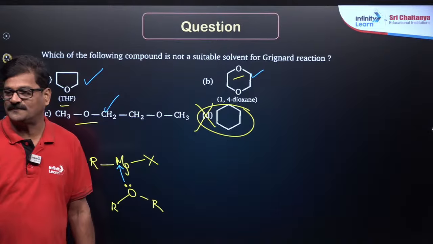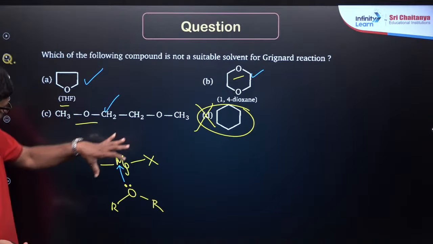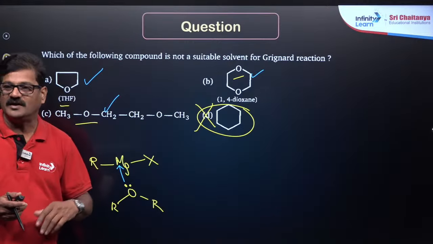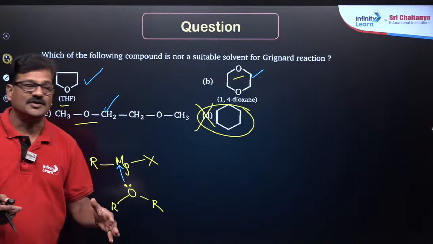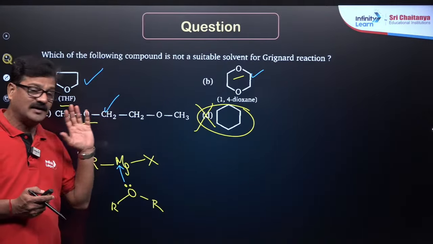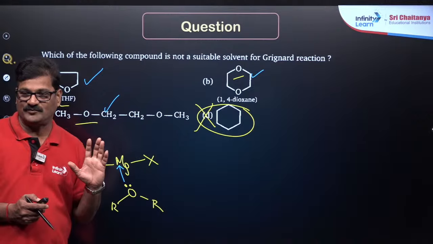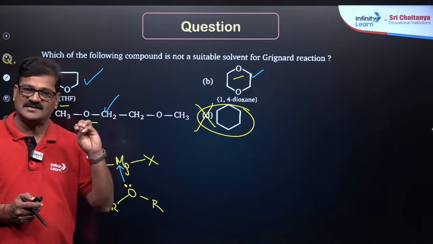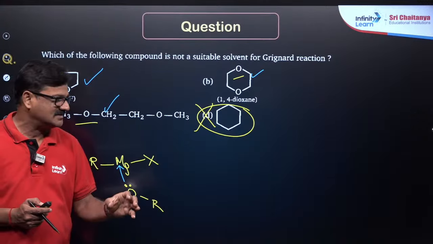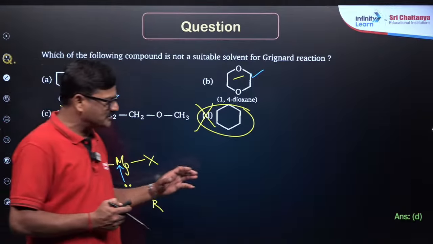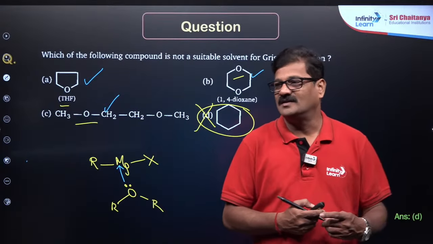Hydrocarbons are not used because the Grignard reagent is a polar substance, and polar substances are not soluble in non-polar hydrocarbons. You need a polar solvent, but it shouldn't contain any acidic hydrogen. That is the condition to act as a solvent in Grignard synthesis. That's very, very important. And also you see here option G, right?